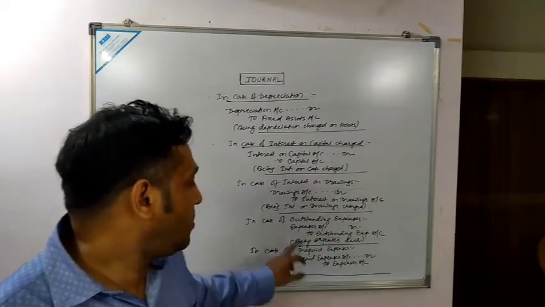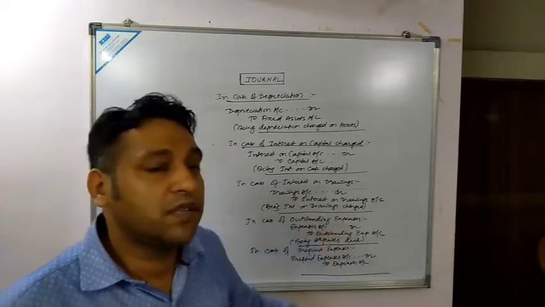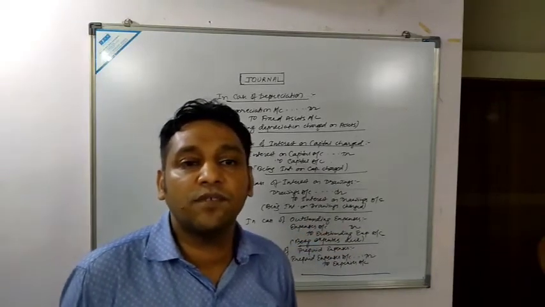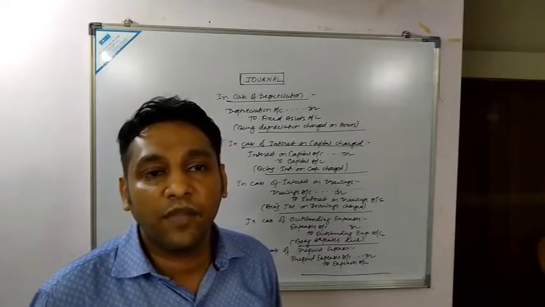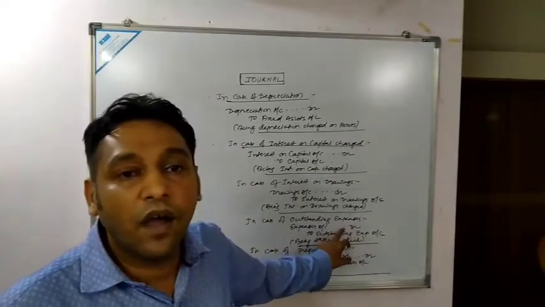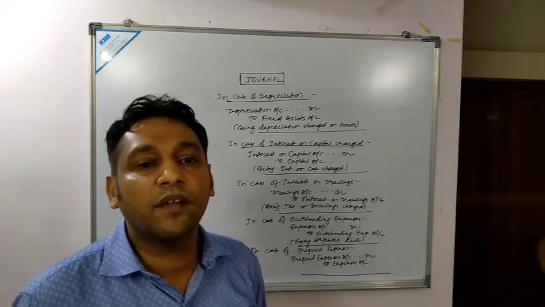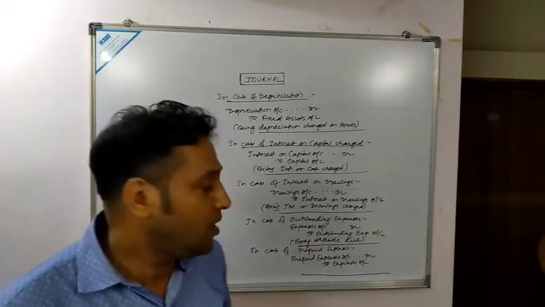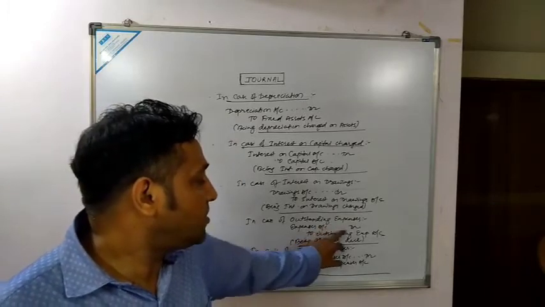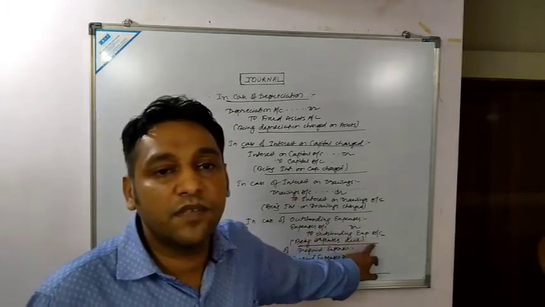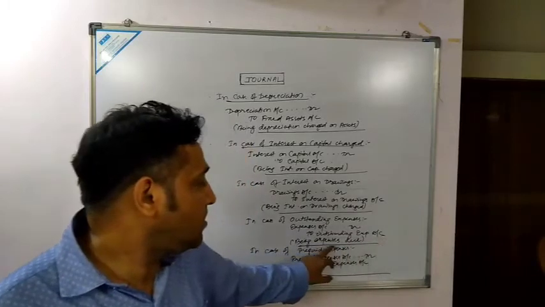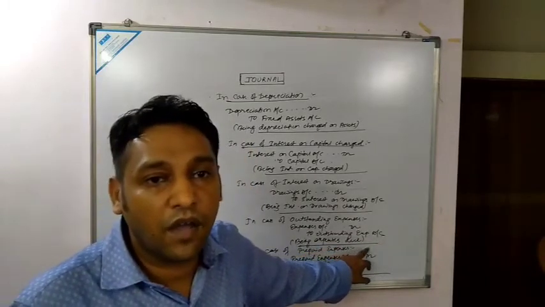Okay, now in case of outstanding expenses, means expenses which are due or unpaid or payable. So always remember, outstanding expenses is the liability for the business. So being liability, it will always show your credit balance. Okay, so what will be the entry? Expenses account debited to outstanding expenses account. Okay, narration being expenses due or unpaid.